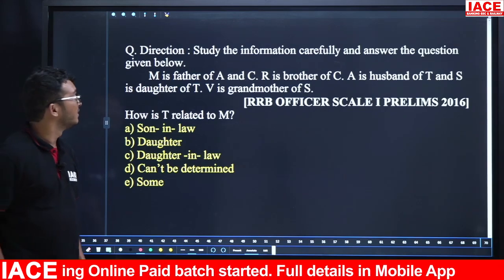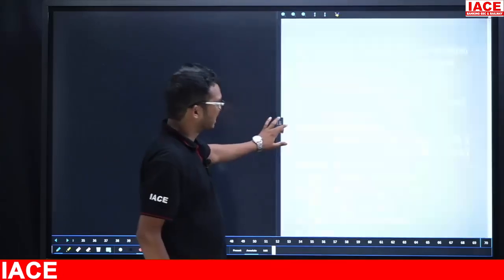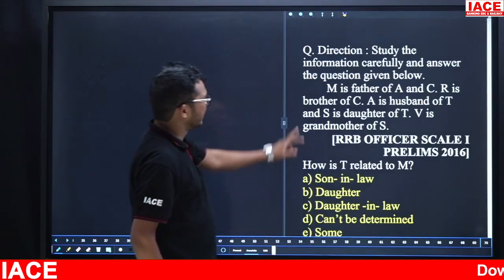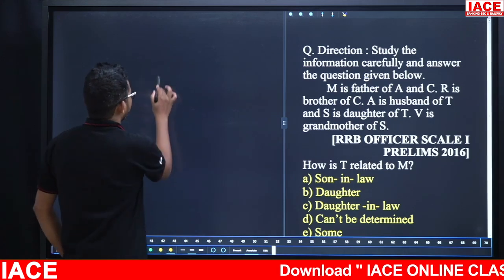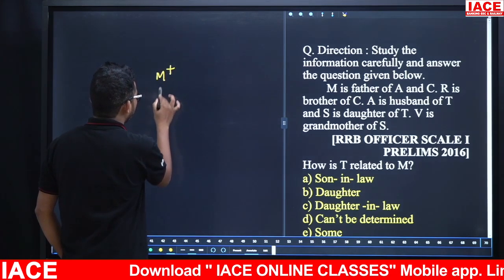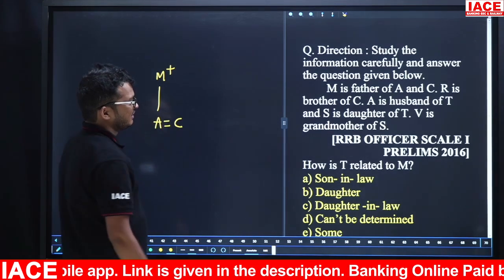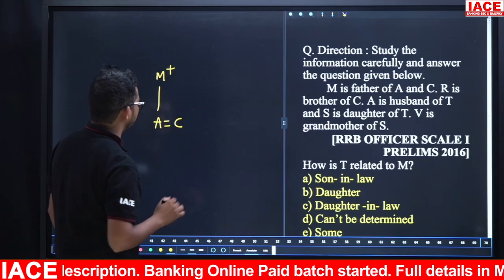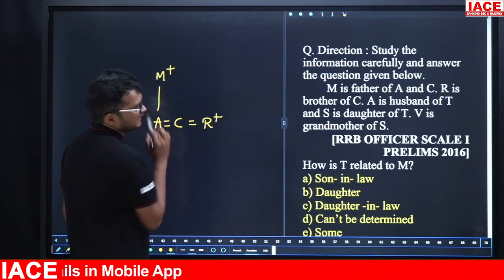Yes, time up. So take your given data. Here the given question is from blood relations. Here the given M is the father of E and C. Friends, take here M. This M is the father of E and C. That means here A and C both are siblings. Next, R is the brother of C. Friends, take here R. This R is the brother of C.